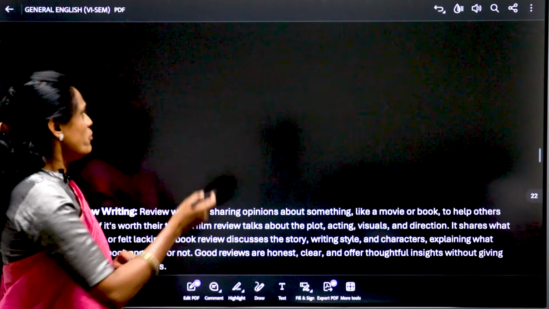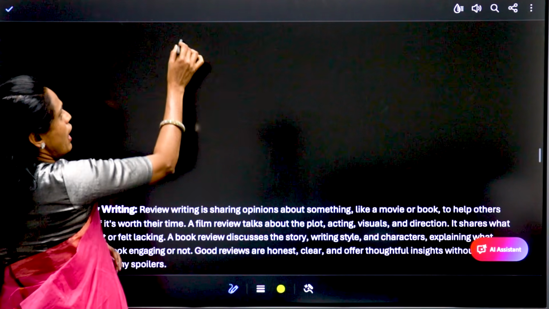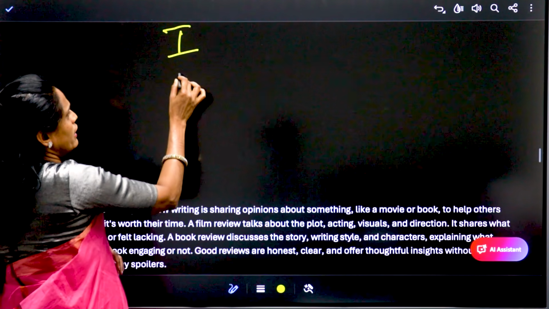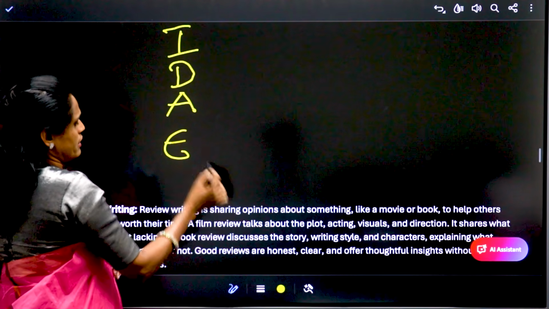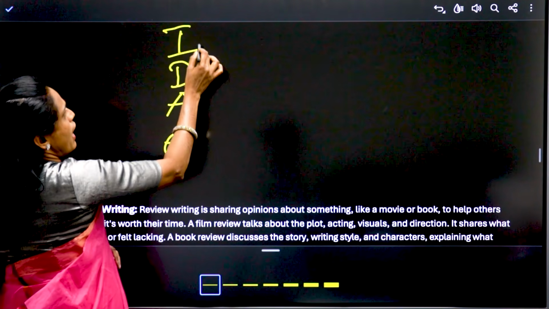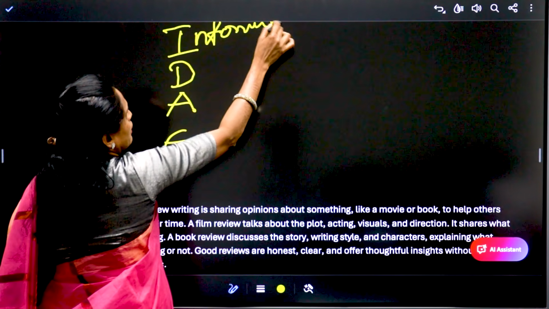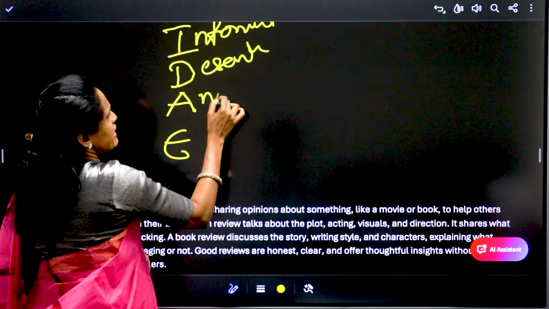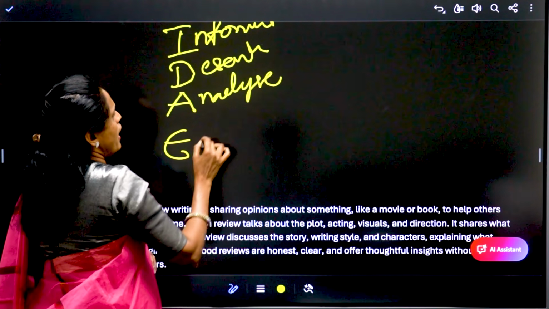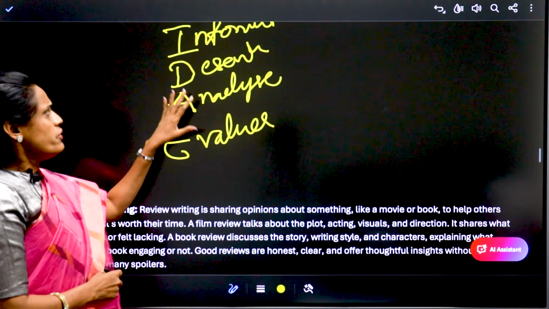To write a movie review, we take a short form: IDAE. I means information, D for describe, A for analyze, and E for evaluate. So this is the format you have to follow.